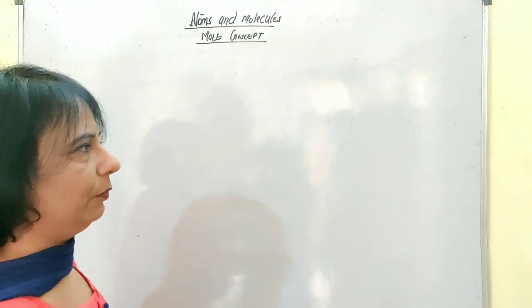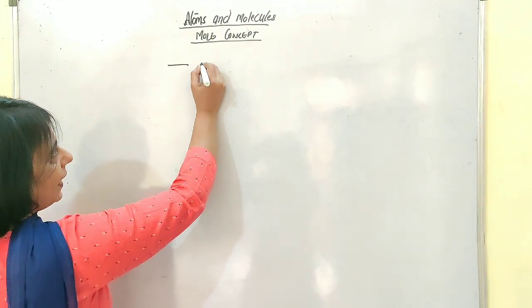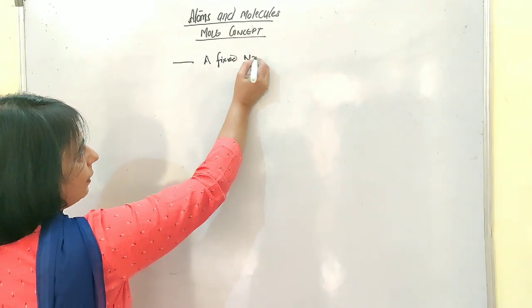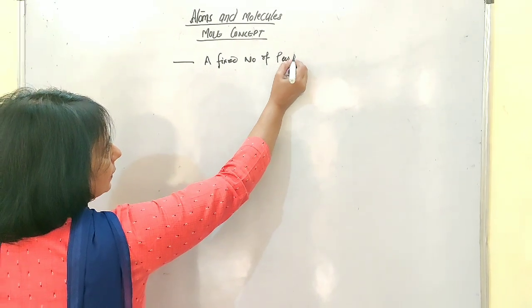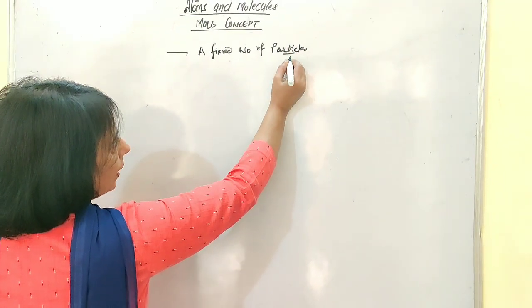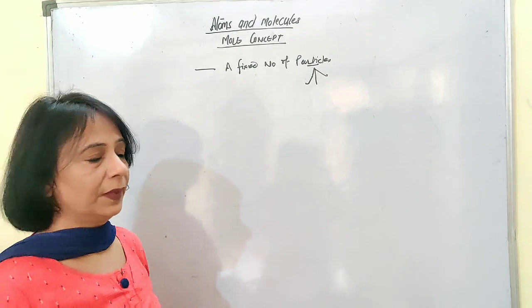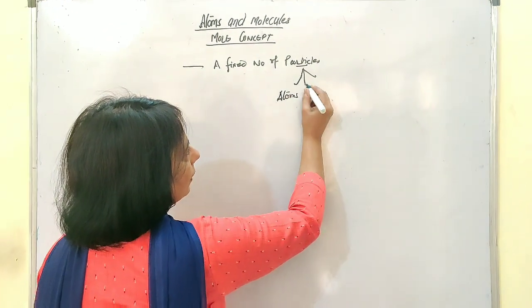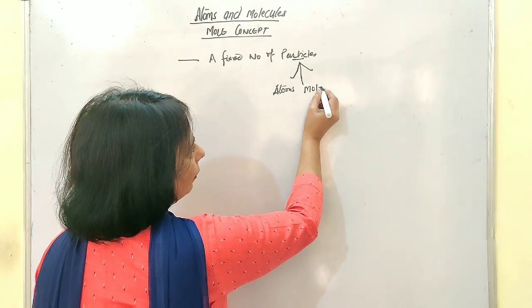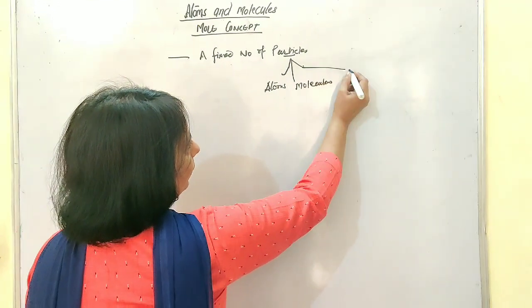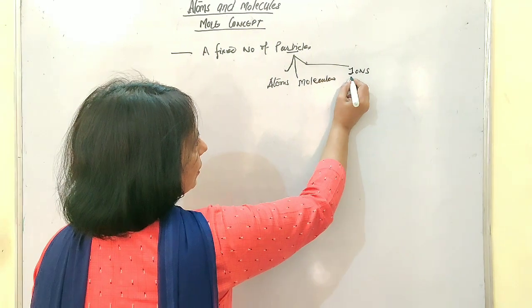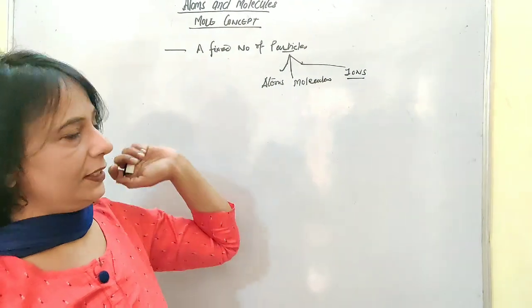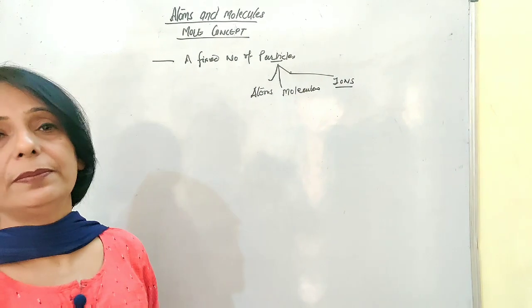In very simple words, we can say that mole is a fixed number of particles. You know what particles are? Particles could be atoms, molecules, or ions which participate in the formation of a compound. These are very small in size and are not visible to us.